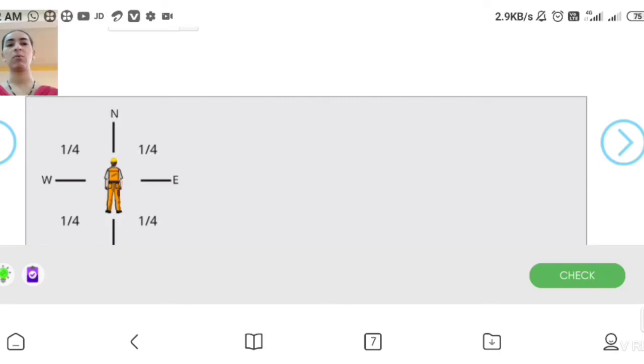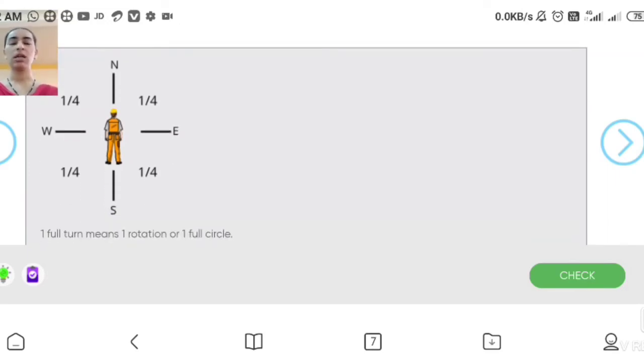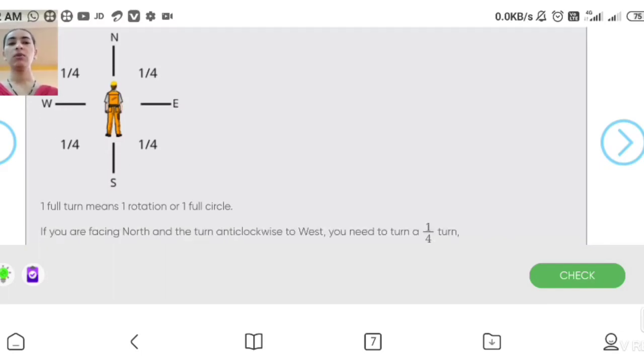Now you can see from north to east a 1/4 turn is there, that is 90 degree. From east to south again 1/4, that means again 90 degree. But from north to south it will be 2/4, and the degree will be 180. So north to north it completes one full circle. Okay, one full turn means one rotation or one circle. If you are facing north and turn anti-clockwise to west, you need to turn 1/4.